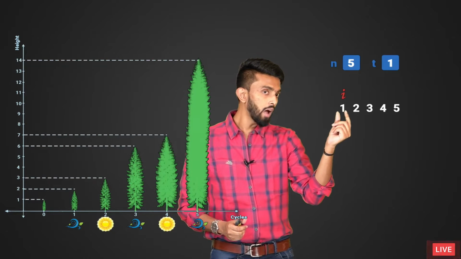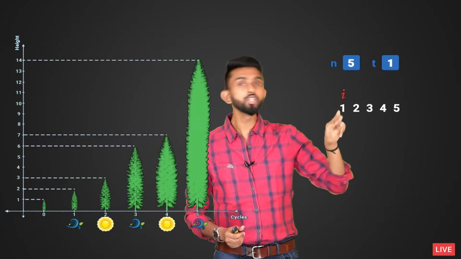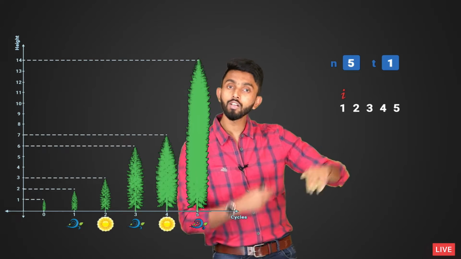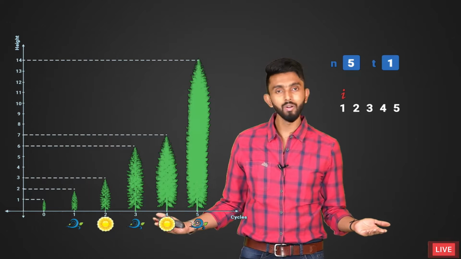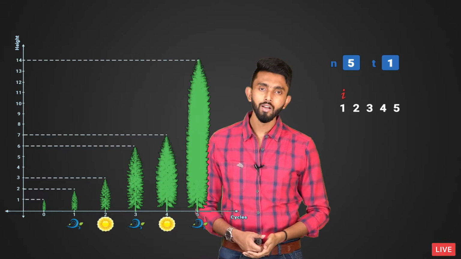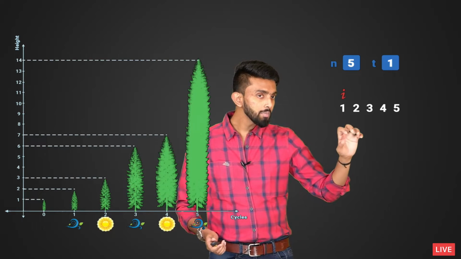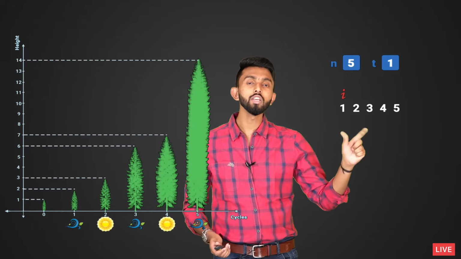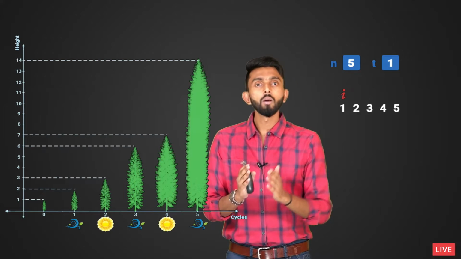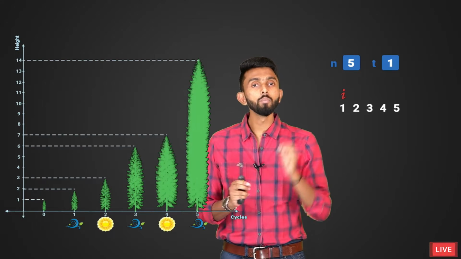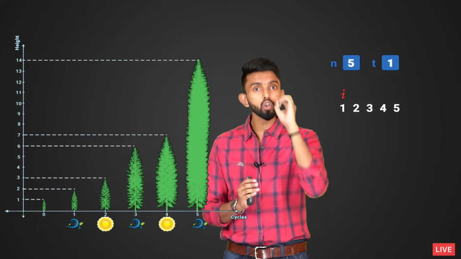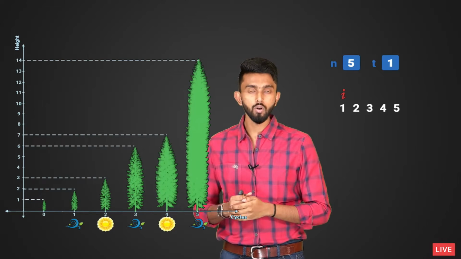Which means, how will you know whether this i value is spring or summer? All you have to do is check whether it is even or odd. Would you agree with me? If it is odd, spring. If it is even, summer. So all I must do is check whether the i value is even or odd. How will you do that? Simple. An even number is a number which is perfectly divisible by 2. Which means if I divide it by 2, the remainder should be 0.